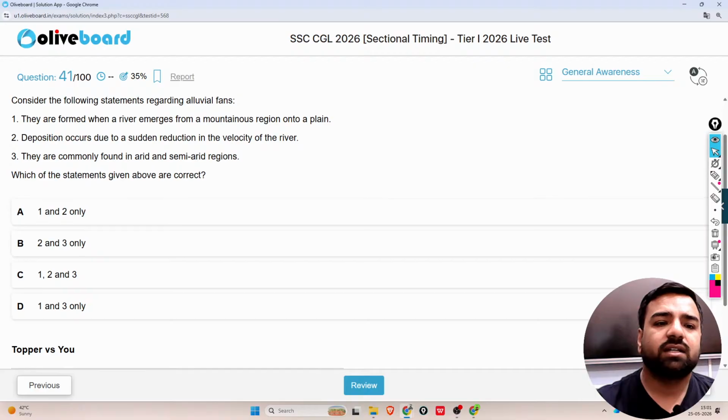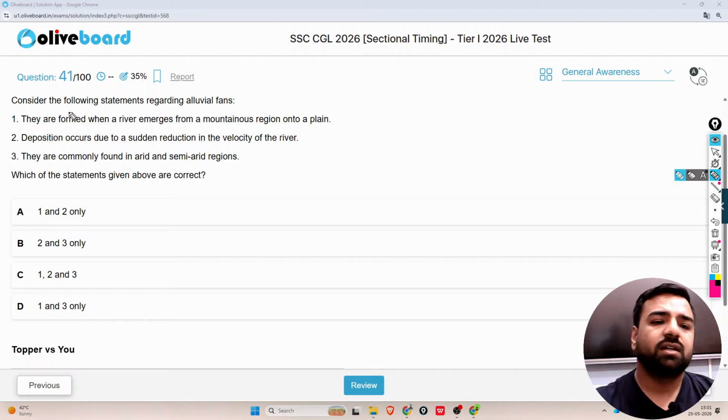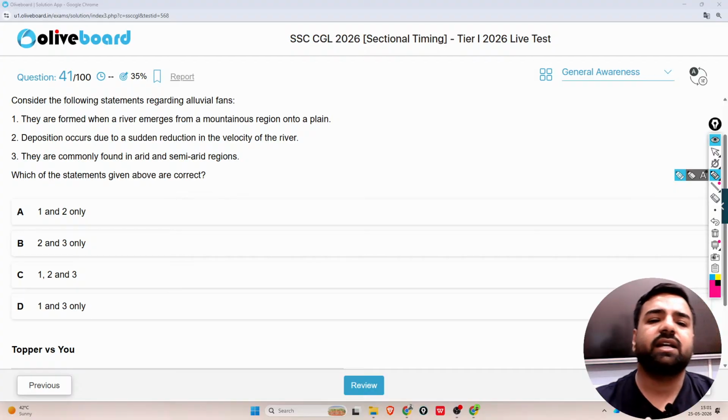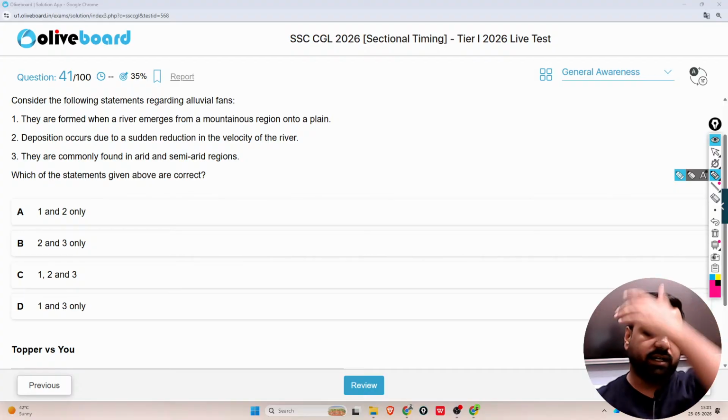The next one is, consider the following statements regarding alluvial fans. Okay, so guys, it's regarding geography. One, they are formed when a river emerges from a mountainous region onto a plain. Two, deposition occurs due to a sudden reduction in the velocity of the river. Third one is, they are commonly found in arid and semi-arid regions. So which of the following statements do you think are correct?